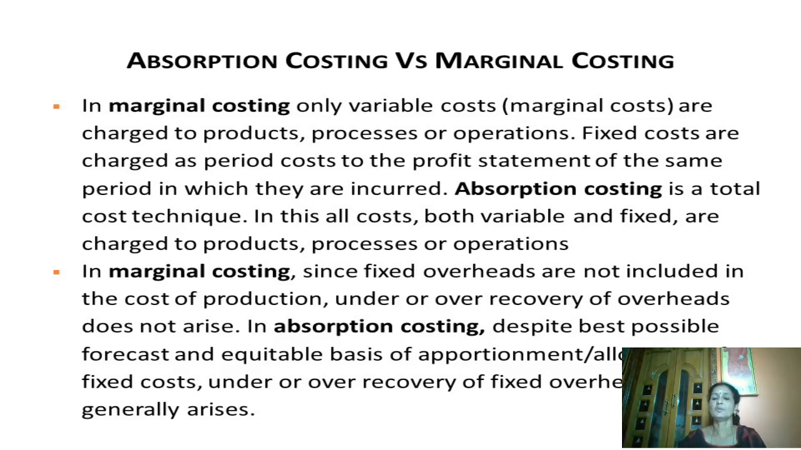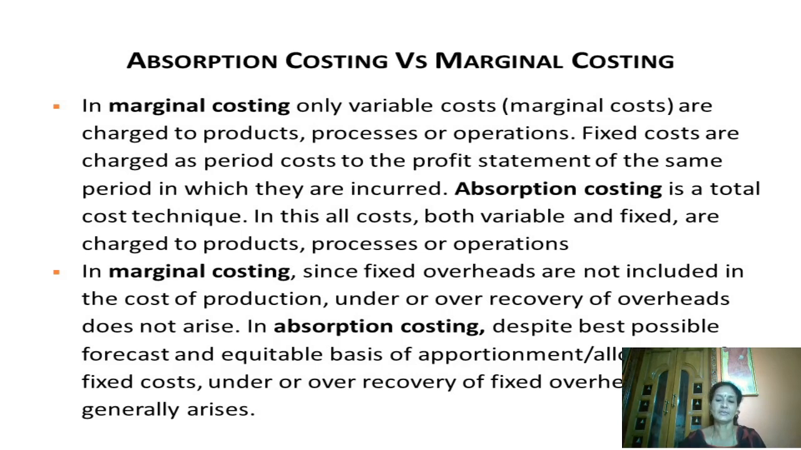So all this variable cost will be accounted as per the prime cost, factory cost related to each cost simultaneously here and there. And finally, after charging all this variable cost, we are going to arrive at fixed cost, and that is charged to and written off completely to the contribution. Absorption costing is a total cost technique. In this, all costs, both variable and fixed, are charged to product, processes, or operation. See, this is the main difference between marginal costing and absorption costing.